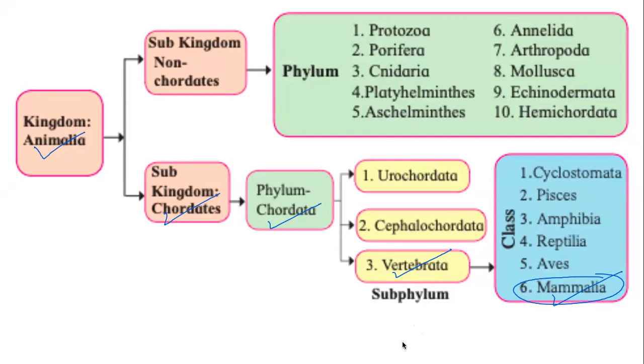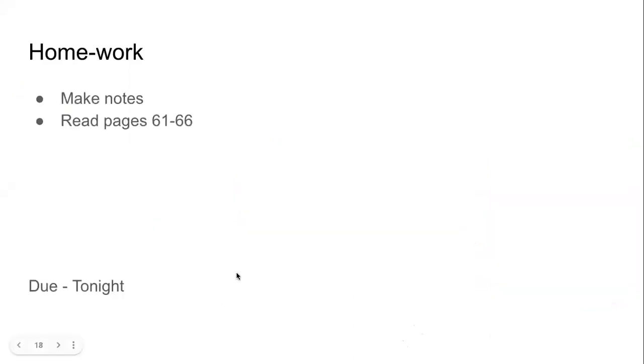But for today, we will stop. So that we are in a position to study faster and study well in the next class, please make notes of what we studied today and read pages 61 to 66. Nothing to answer. Please read the pages from 61 to 66. Complete it tonight so that we can progress with this on Saturday. That is it.